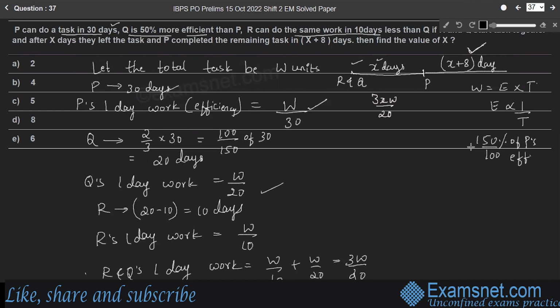So efficiency into time gives work done by P, right? Therefore, work done by P is equal to efficiency into time. P's efficiency is W by 30 into time taken by P, which is X plus 8 number of days.